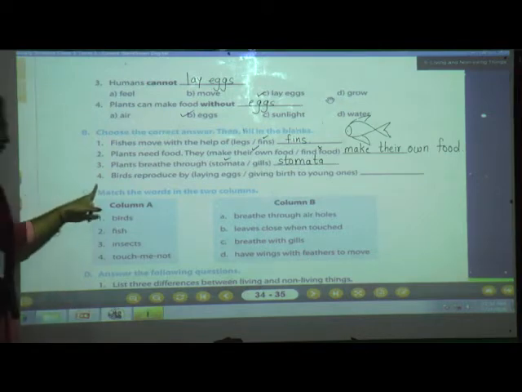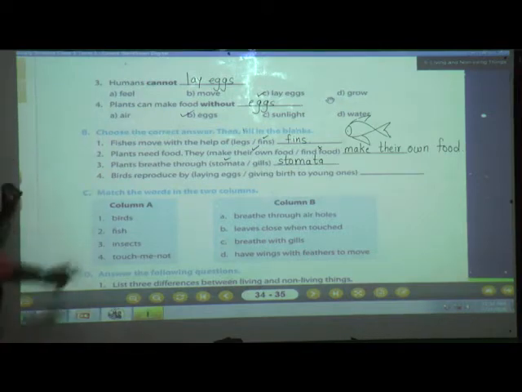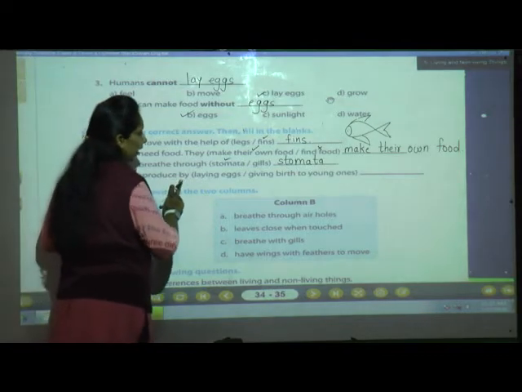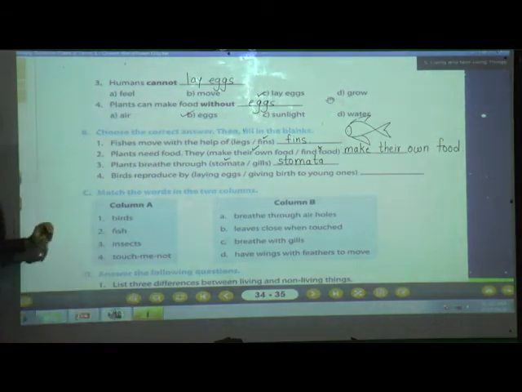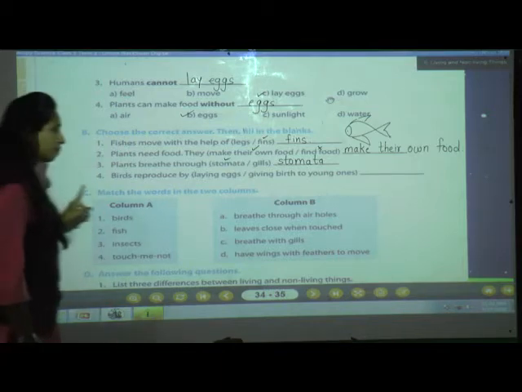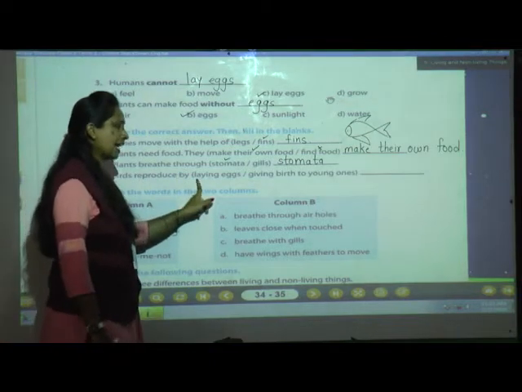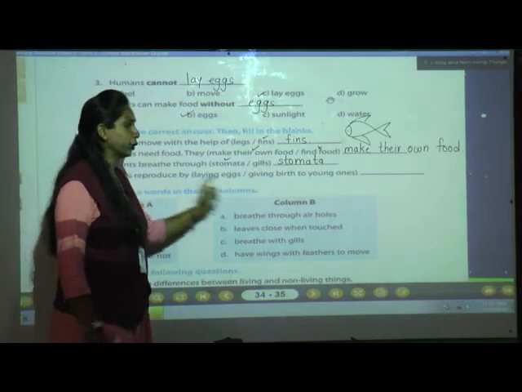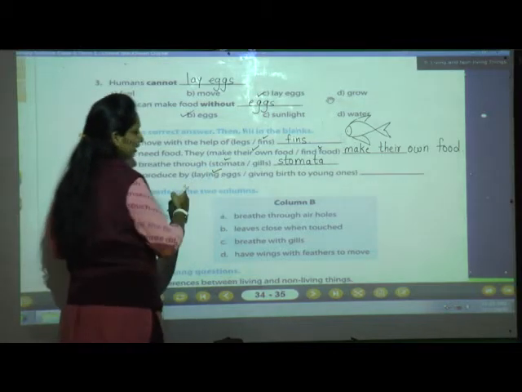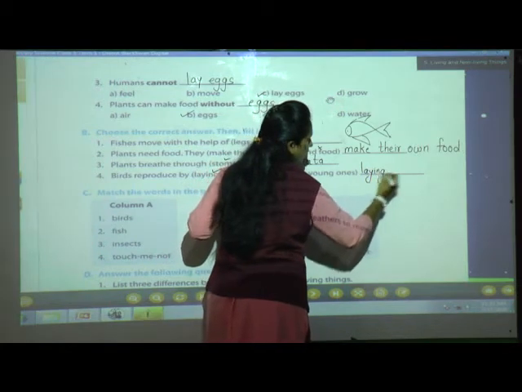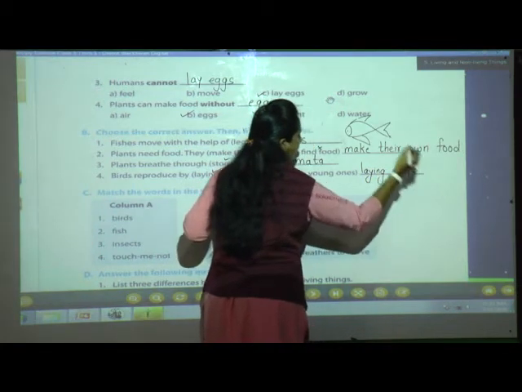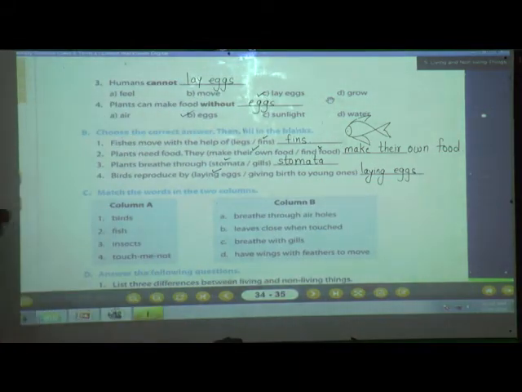Now we'll move to the fourth question. What is the fourth question? Birds reproduce by laying eggs or giving birth to young ones? Yes, students. Tell me about the birds. So they are asking only about the birds. Yes, birds reproduce by laying eggs. They will not give birth to young ones. So what is the correct answer? Laying eggs. So write here laying eggs. Full stop. Clear till here?